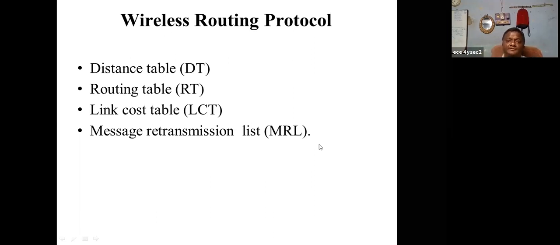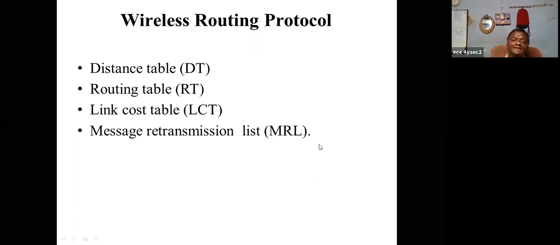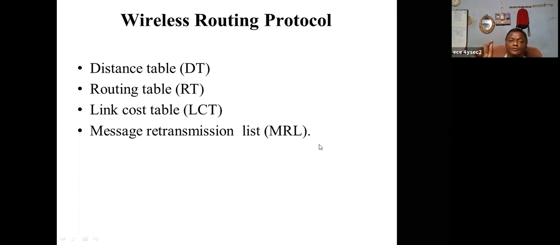You already know the distance table. So what is the distance? One distance, two distance, three distance, four distance. What is the distance to the destination? So these are all destination dependent protocols. The distance table maintains, to reach the destination, what is the shortest path and what is the distance to reach the destination. That should be maintained by the distance table.